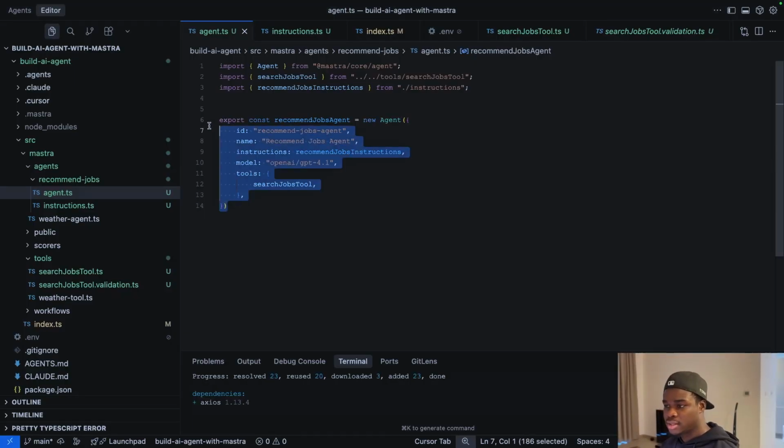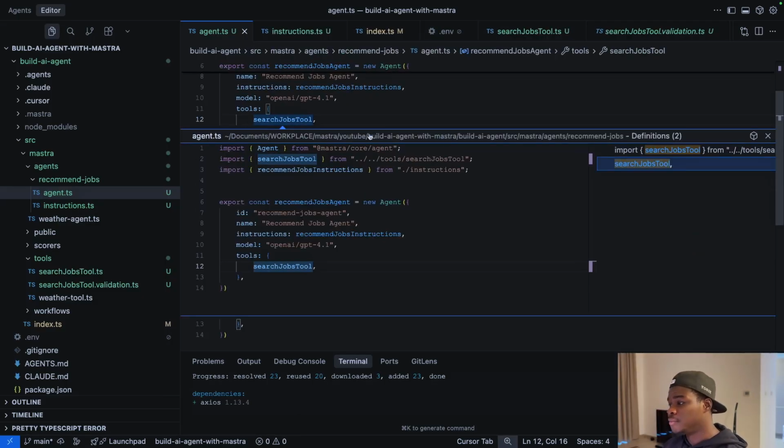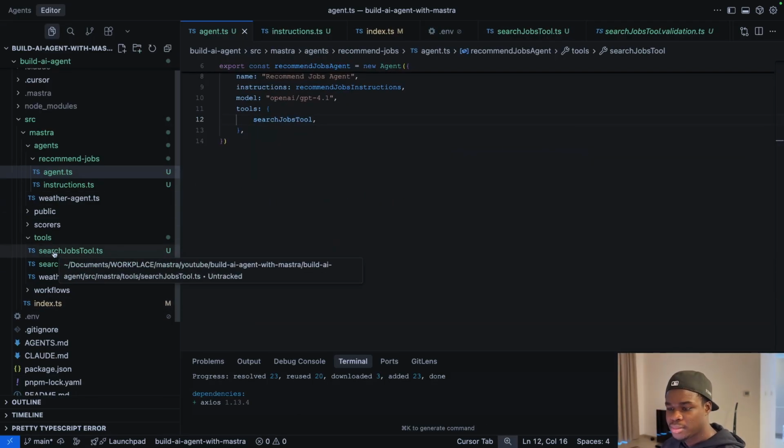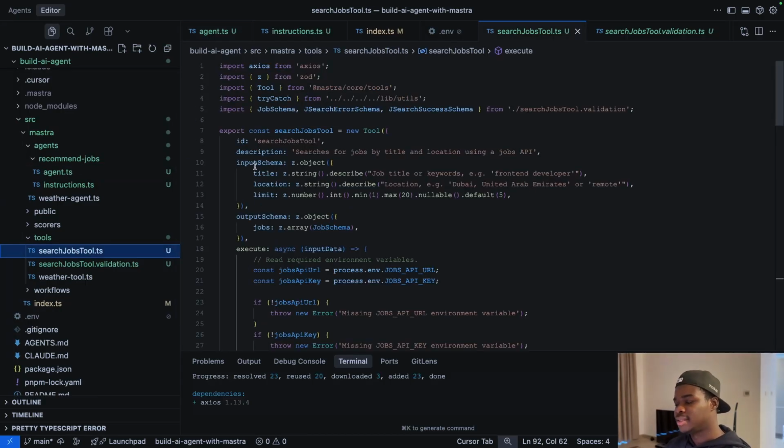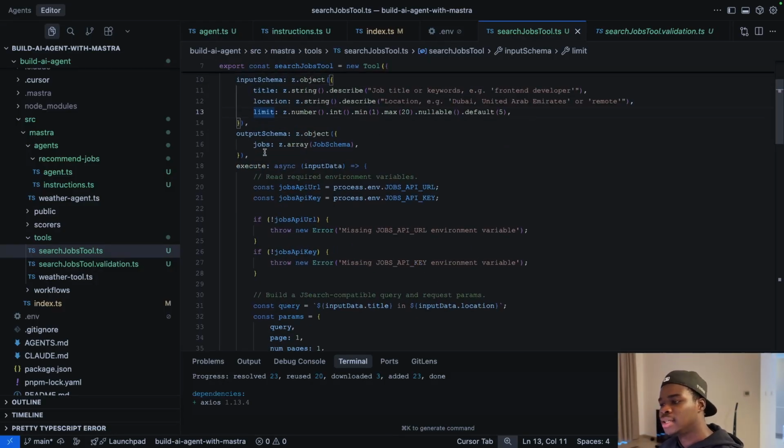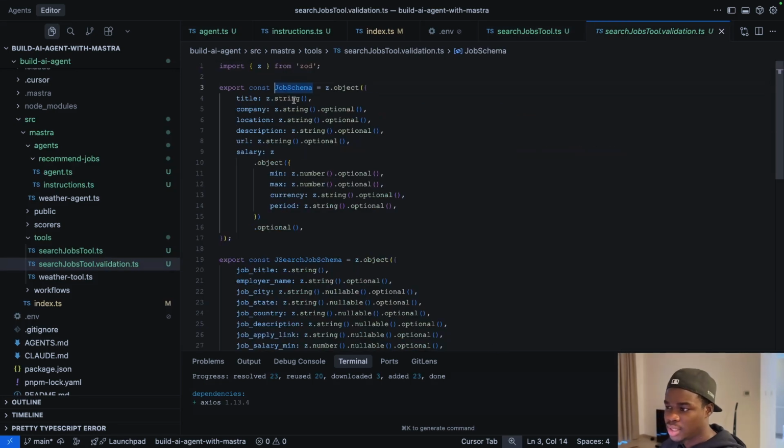Okay, let me take you into the code. This is how we define the agents. We give it an ID and a name, and then we define the model. GPT 4.1 is currently the smartest non-reasoning model, so that's why we're using this. Then these are the instructions, which I'll explain later on, and this is the tools. The tools right here are very important. The tools are basically defined in here. It takes in an input schema, which is the title, location, and limits. Generally, Mastra uses Zod for the validation. And then these are the outputs. The output is based on the job schema. It's an array of title, company, location, description, and URL, which is what the agent is expecting.